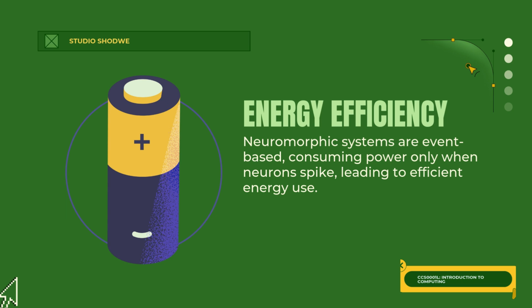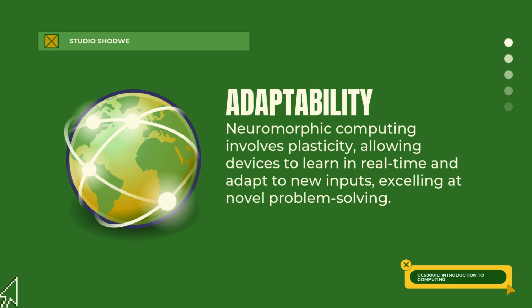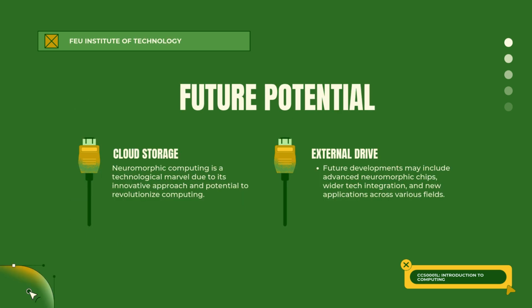Energy efficiency. Neuromorphic systems are event-based, consuming power only when neurons spike, leading to efficient energy use. Adaptability. Neuromorphic computing involves plasticity, allowing devices to learn in real time and adapt to new inputs, excelling at novel problem solving. These are the future potentials you may see here.